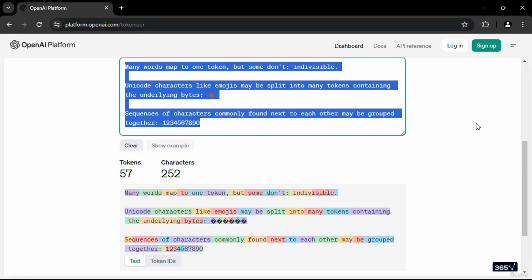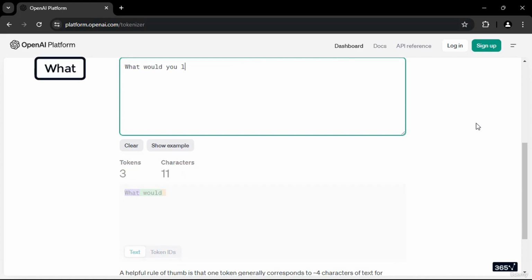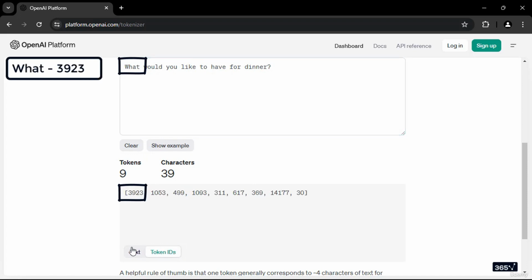Pay closer attention to the word "what" in the following. What would you like to have for dinner? The word "what" comprises an entire token with the following ID. A space does not precede the word and it starts with a capital letter, indicating that it sits at the beginning of the sentence, which is likely a question. Additionally, the question mark is a token on its own, with an ID of 30. This is a commonly occurring token, therefore it has a lower ID number.